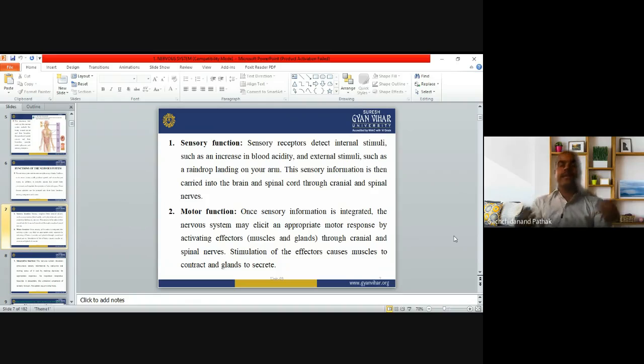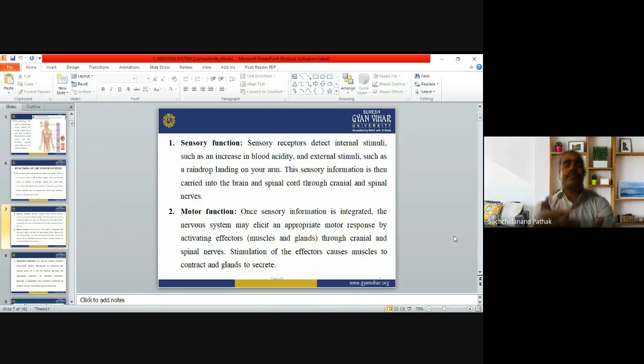That means we are sensing something. Now, after the sensory function, there is the motor function. What is the motor function? Our brain is our command center. Once sensory information is integrated, the nervous system may elicit an appropriate motor response by activating the effector cells. It can be muscles, it can be glands, through the cranial and spinal nerves. And then stimulation of the effector causes the muscles to contract and glands to secrete.